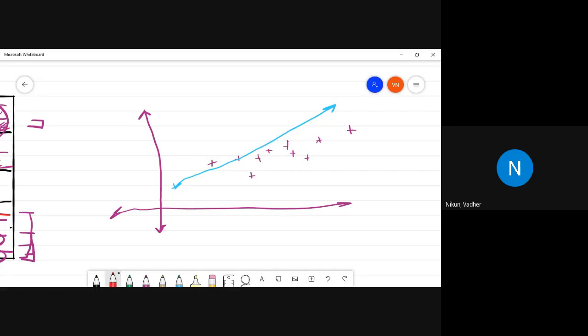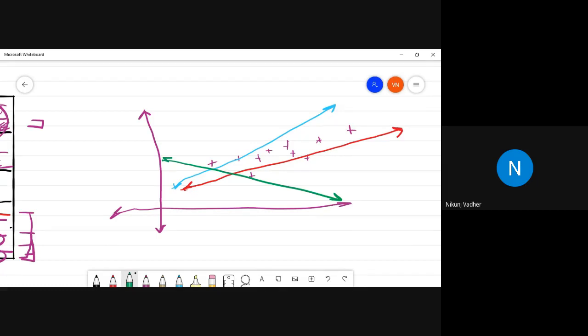Another solution line like this. Another can be like this. So what do you think? Which line has the minimum error? The red line has the minimum error.